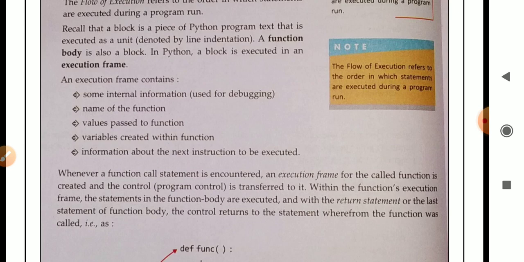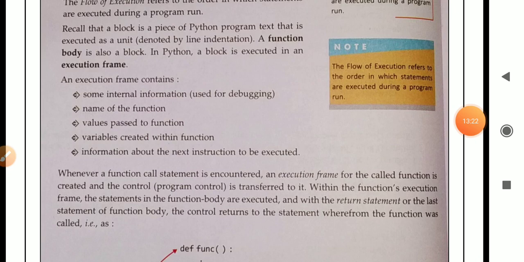See here, an execution frame contains number 1, some internal information used for debugging. Number 2, the name of the function, which is compulsory. Number 3, values passed to the function, means which values we are actually passing to that particular function. Number 4, variables created within the function. And number 5, information about the next instruction to be executed. These are all part of the execution frame. Python uses this execution frame to execute the block statement.